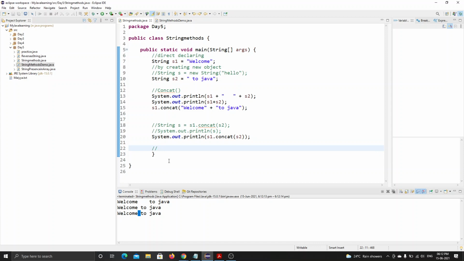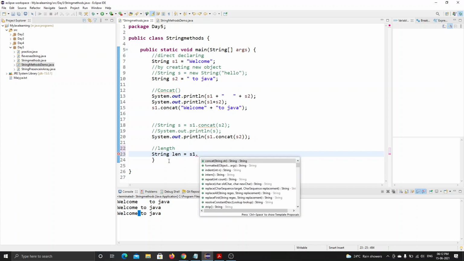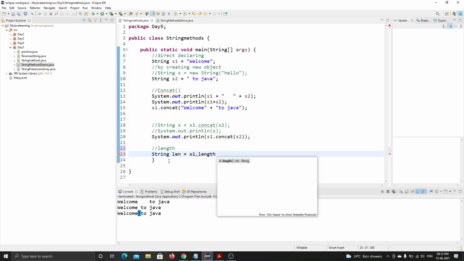Now let's move into the length operator. If we want to find the string length of s1 and print it, again we have two methods. By declaring a new variable, say length, equal to s1.length, using the braces and the semicolon.